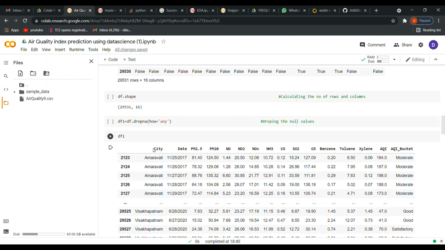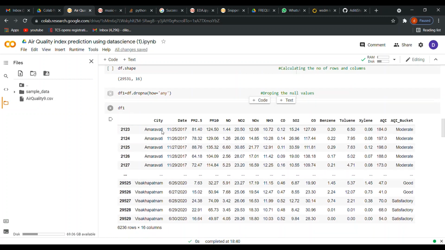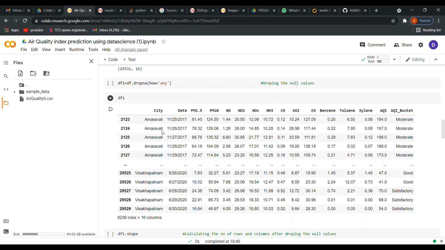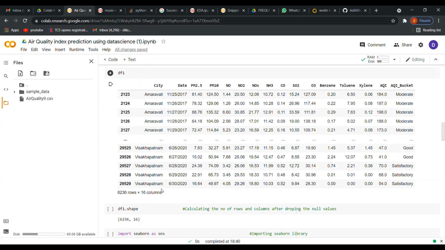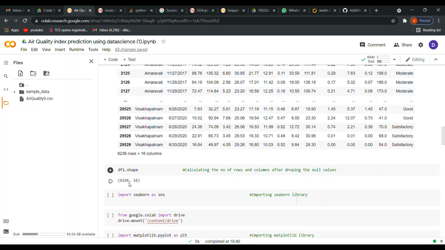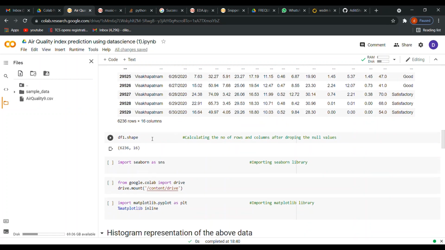In that case, you have to fill the null values by using the mean method. Just calculate the mean of that column, and then whatever the mean value is, you can fill that mean value in place of the NaN value. So that is one method, but here I'm using the drop function because even after dropping, you can see that we still have 6,000 rows over here. So we can still work on this data set and we will get a good accuracy of the model. So here we have got the 6,000 rows after doing data cleaning, that is deleting the null values.